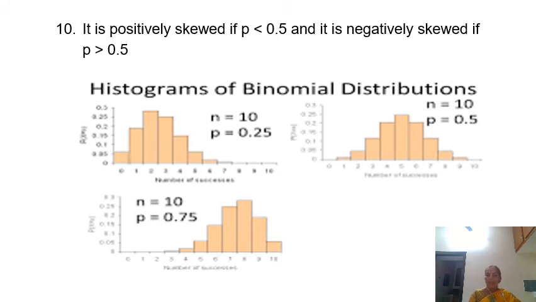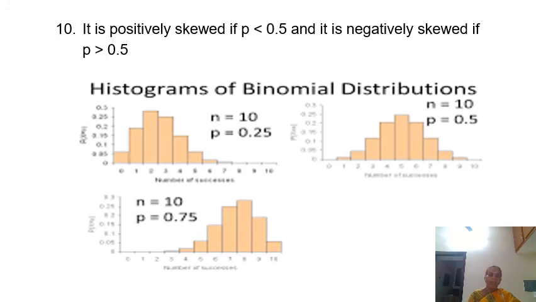Next, when n equal to 10 and p equal to 0.5, the maximum probability occurs at x equal to 5. Based on this maximum probability value of x equal to 5, we are comparing how other values are distributed. That is, the number of values above x equal to 5 is equal to the number of values below x equal to 5. That means based on that maximum mode value, the values are equally distributed. Therefore, the binomial graph is of symmetrical shape.